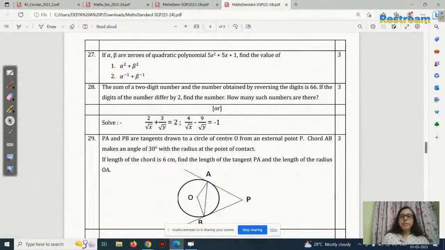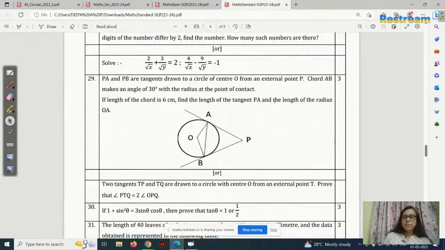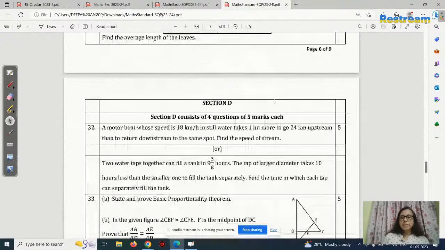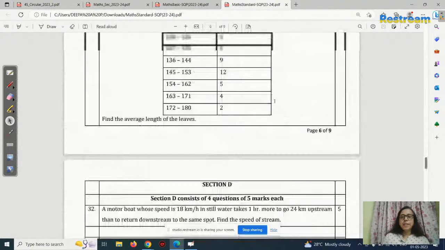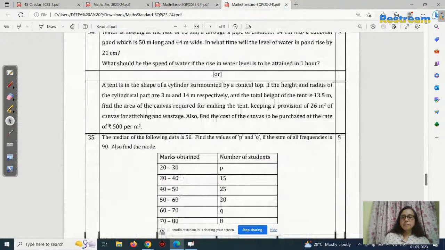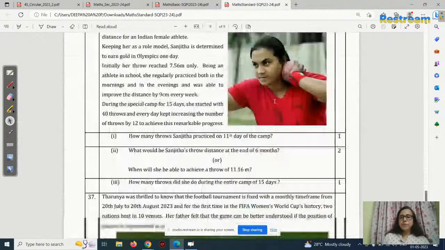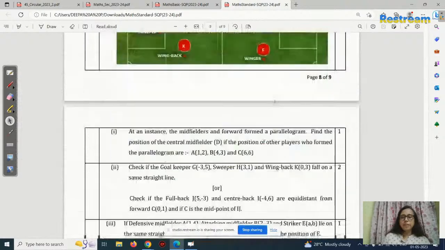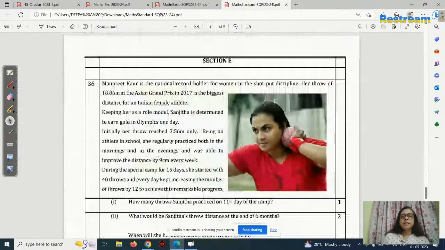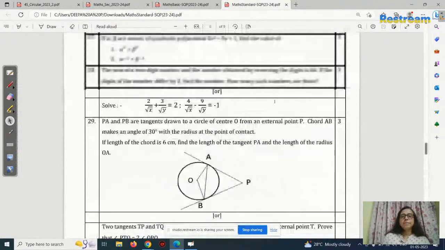Nothing. The 28th question is from linear equations in two variables. Then this is from the statistics chapter. Then any other question? Nothing. So only that question is given from the real numbers chapter.